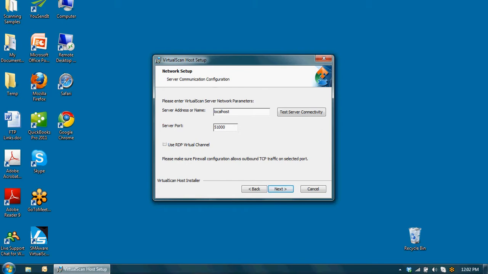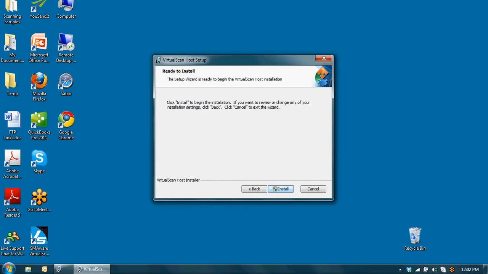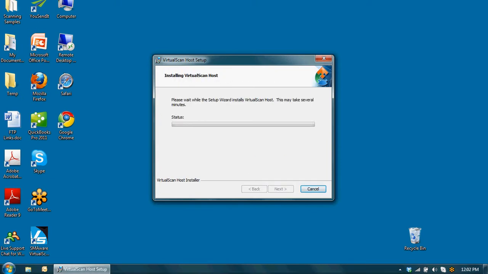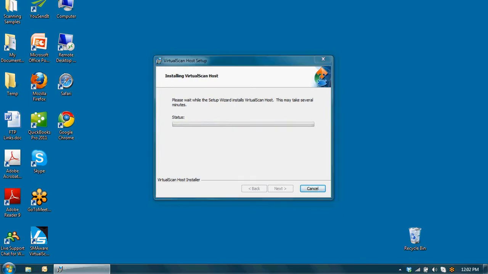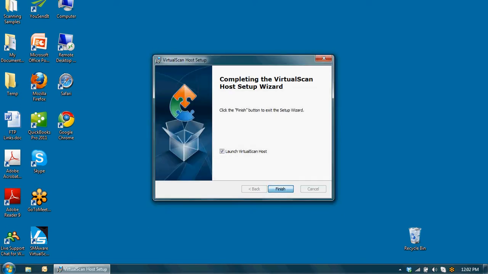There are two ways to connect. You can connect via the server IP, or you can use a virtual channel, which is kind of a piggyback over RDP. Finish.